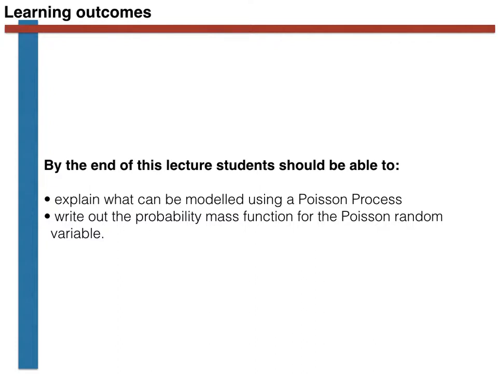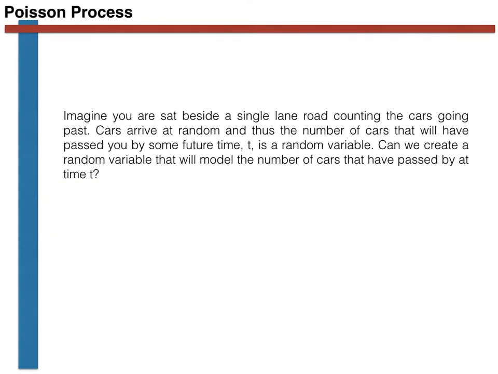Without further ado, let's get on to the real content of this video. In order to understand the Poisson process, let's begin by understanding a real-life manifestation of this particular random process. In this case, I would like you to imagine that you are sat beside a single-lane road, counting the number of cars that go past.